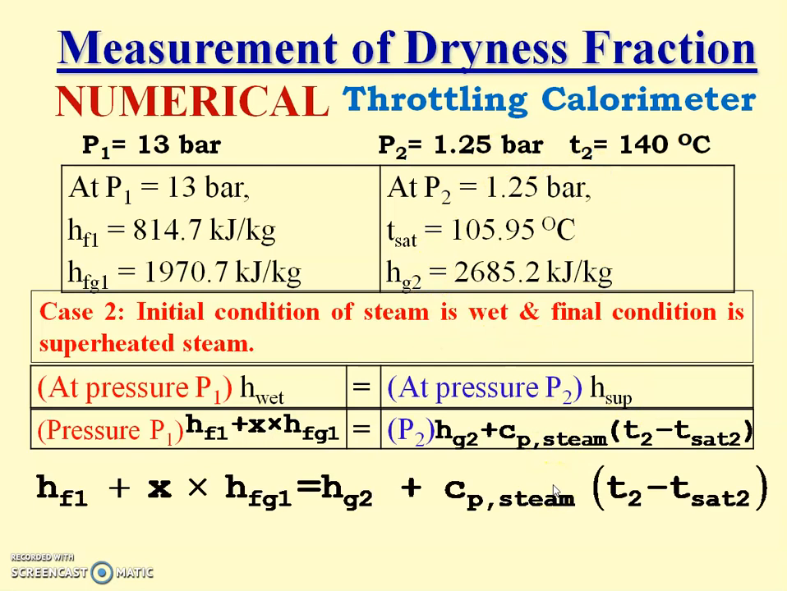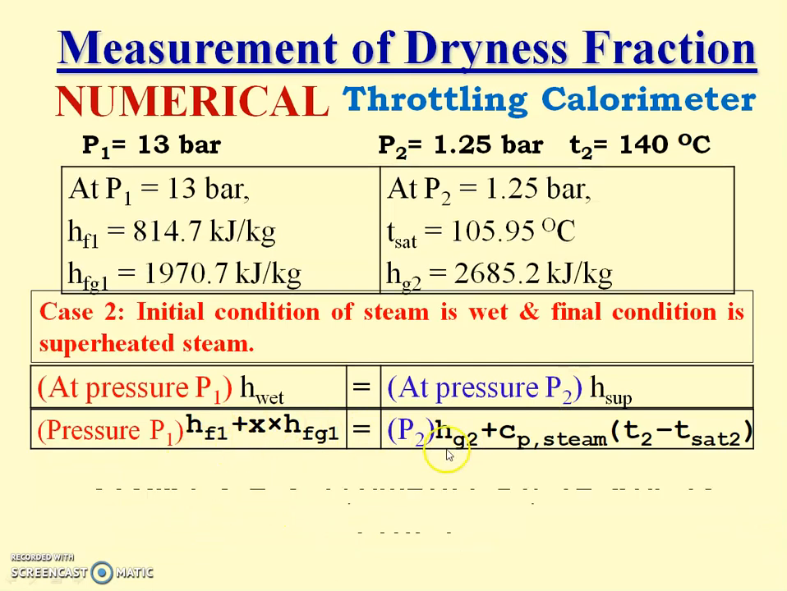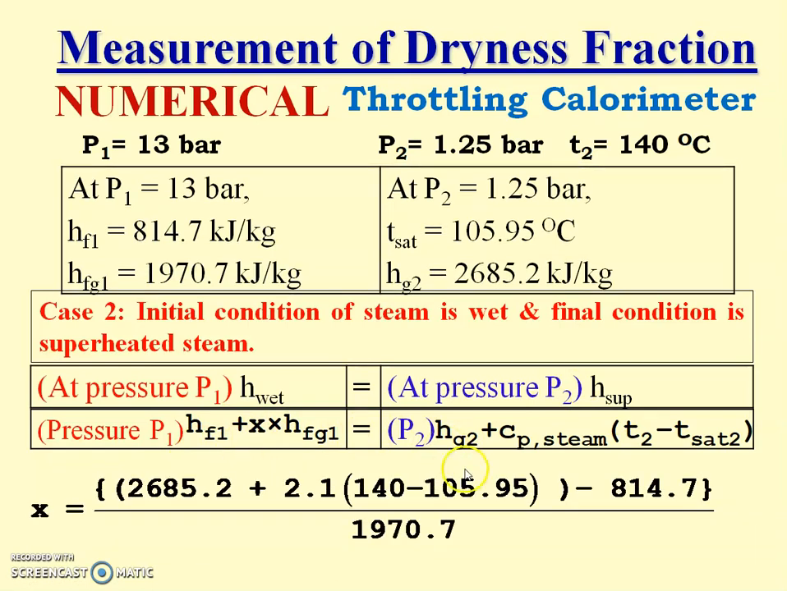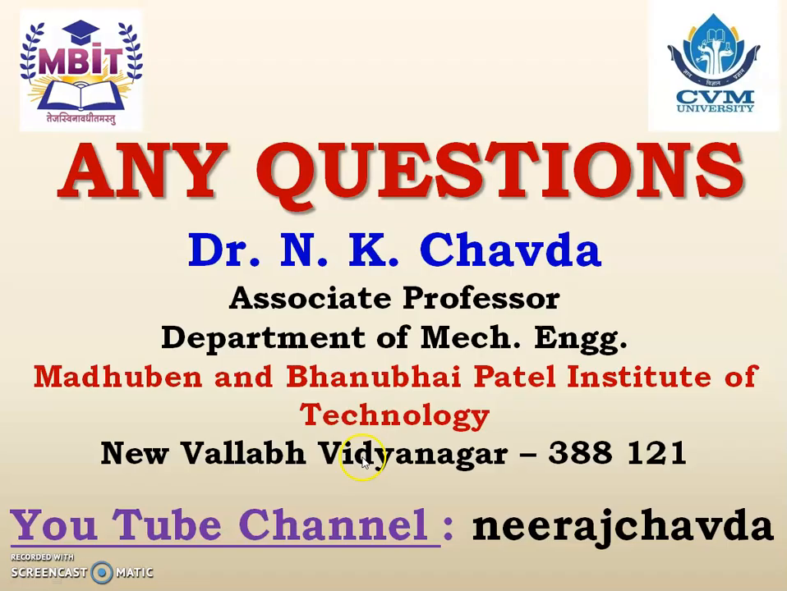So we can write down the values and calculate x, and that x is equal to 0.9854, that is 98.54%. Thank you.